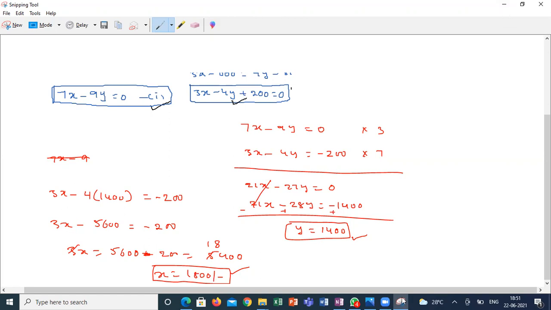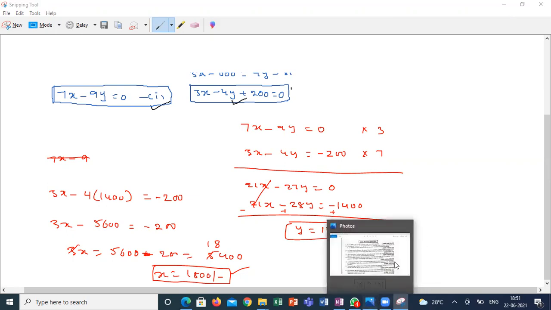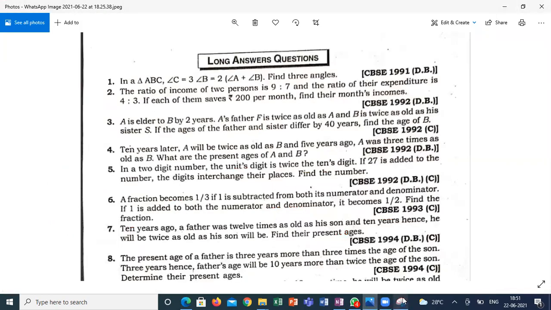I can go for the next one. It is related to age numericals. Who is going to explain the third question?